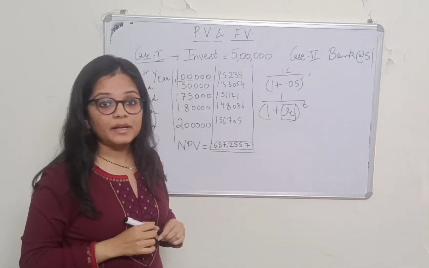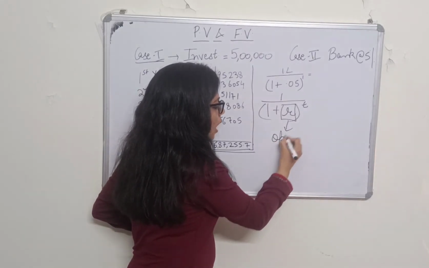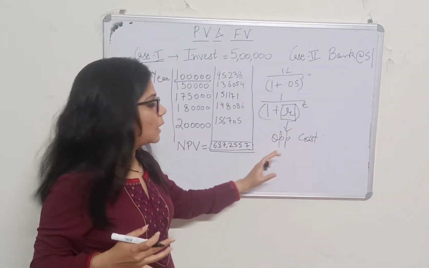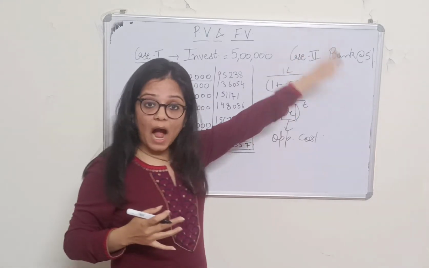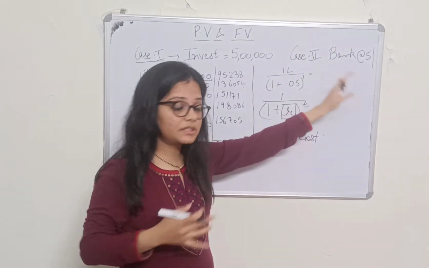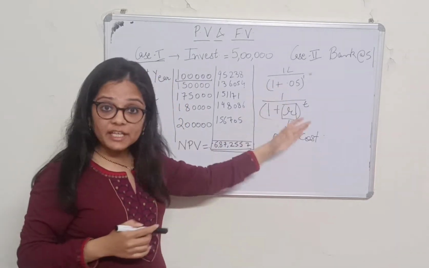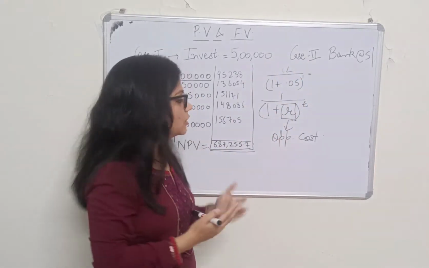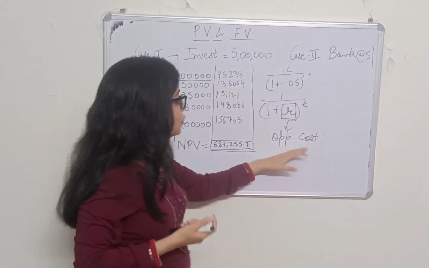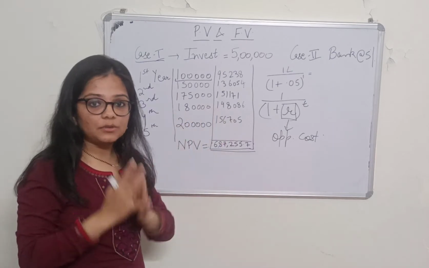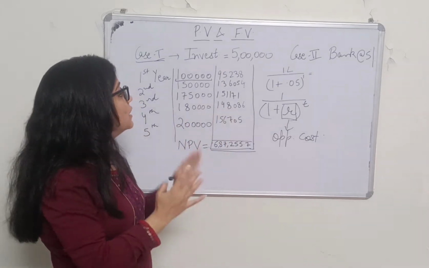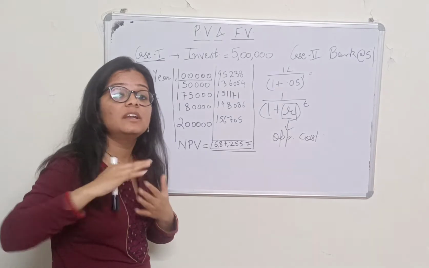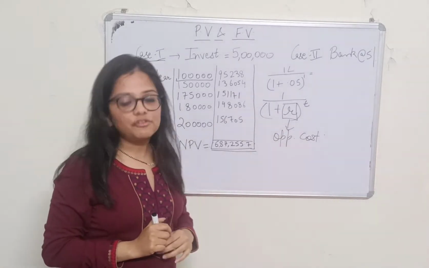What is r here? r is the opportunity cost, the thing we are leaving. What is our opportunity cost here? The rate which the bank will give us, and that is 5%. So we take r here as 5% because we are leaving that. That is our opportunity cost. In situation 1, option 1 should at least give us a return of 5%, which we are leaving, so we have taken r as 5%.